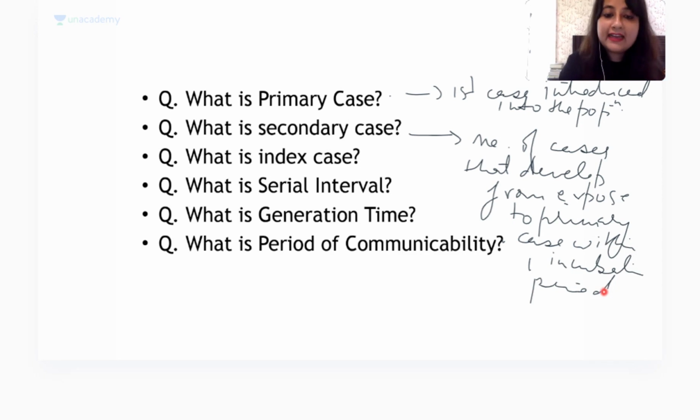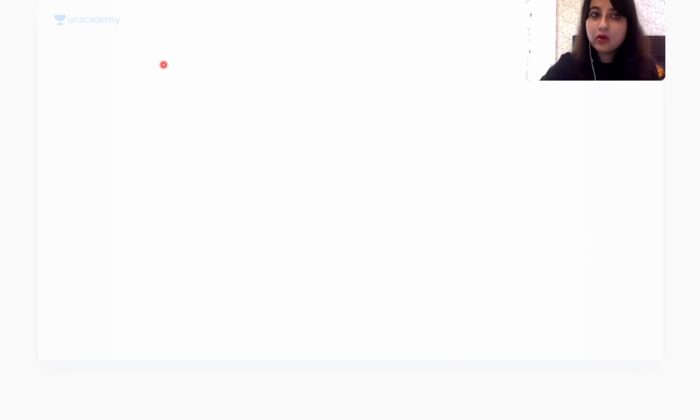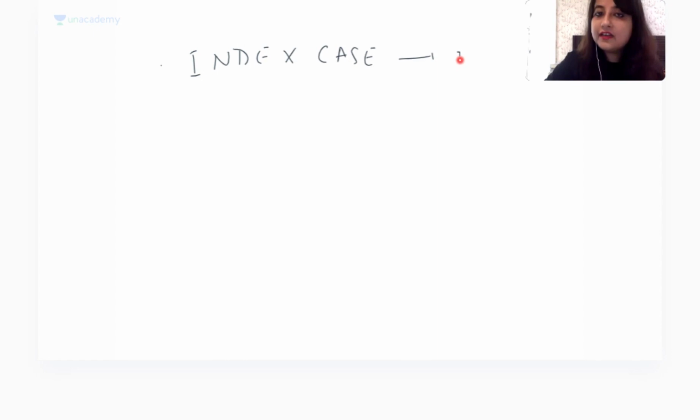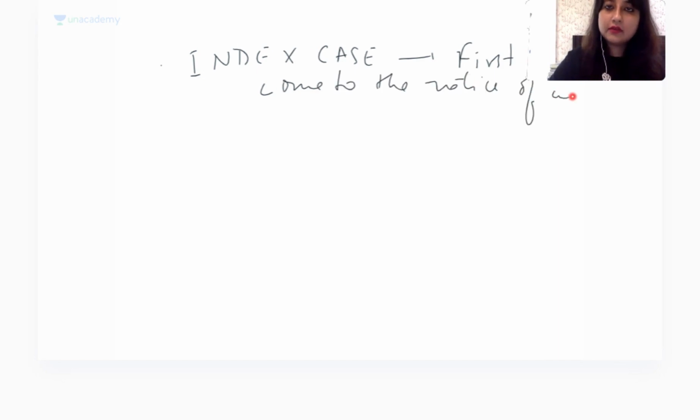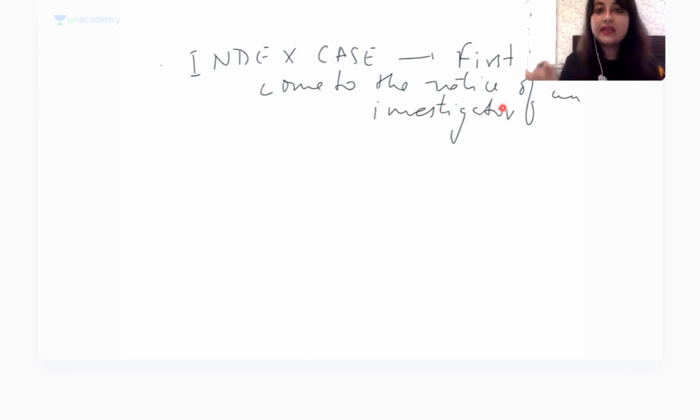What is index case? These are direct MCQ questions. Index case is the first case to come to the notice of an investigator.